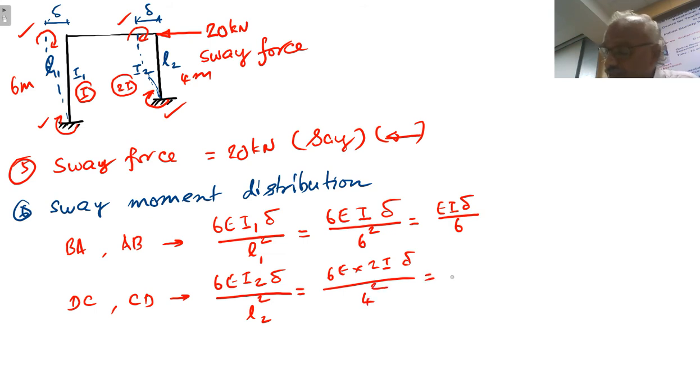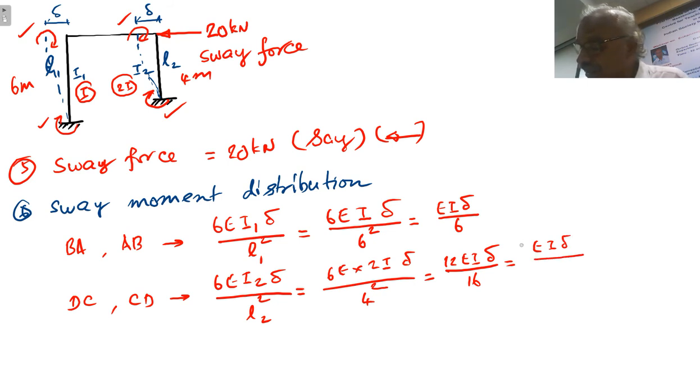So this is equal to 12 EI delta by 16. This we can say is EI delta into 3 by 4, after substitution of L1, L2, I1, I2.